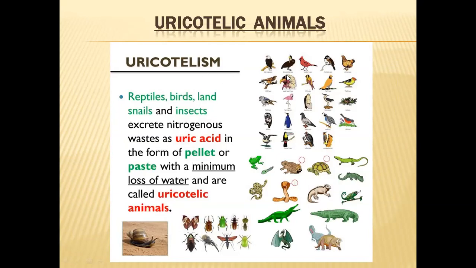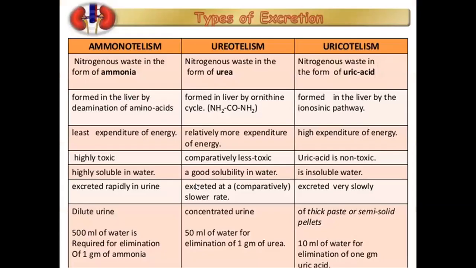They can eat and get energy, but they cannot get water. This uric acid is in the form of pellets or a semi-solid, paste-like structure, so with a minimum amount of water they can excrete it from their bodies.